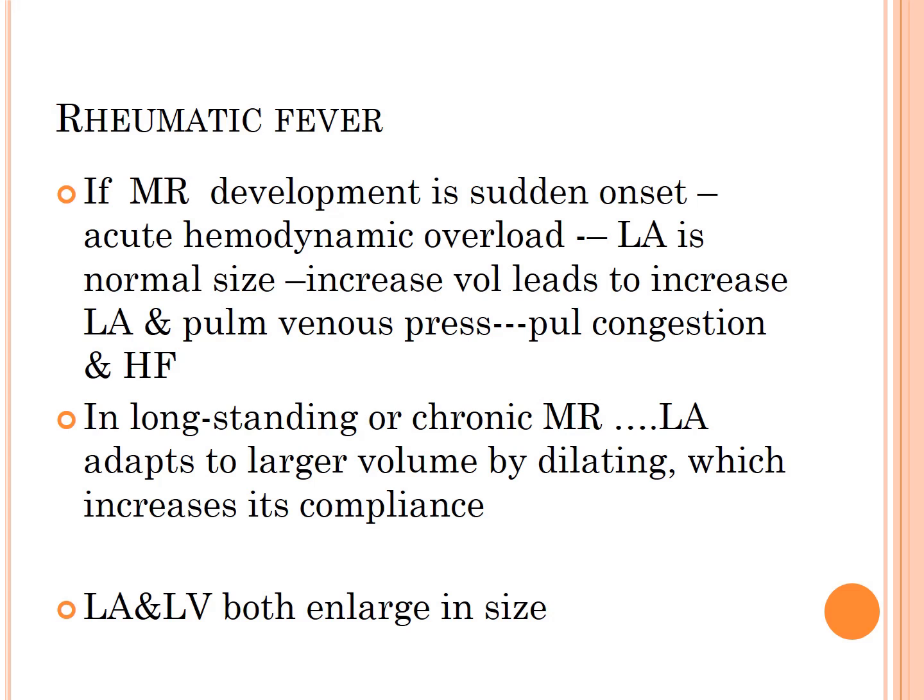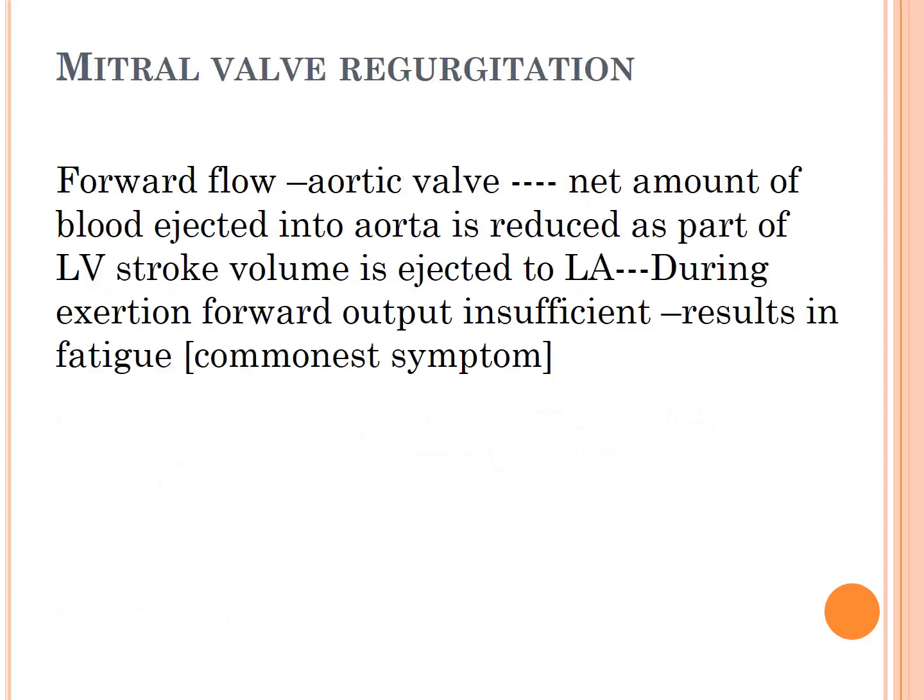So with the increased amount of blood, the left atrium and left ventricle both may enlarge in size. Now we said to the aortic flow there is a reduced amount of blood because part of the blood is ejected back to the left atrium. That is why during exertion the forward output will be insufficient, and these patients will complain of fatigue, which is the commonest symptom of mitral regurgitation.